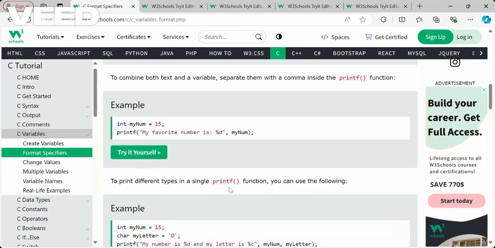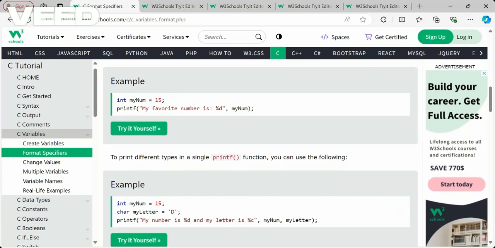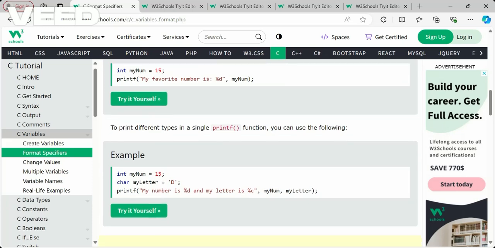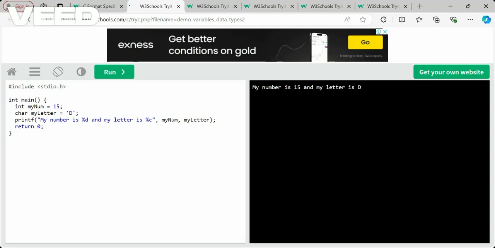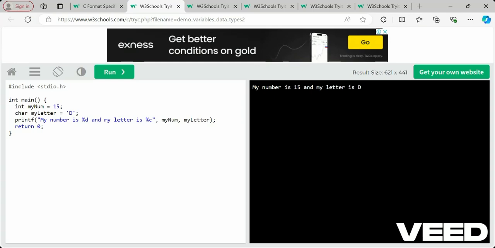To print different types in a single printf function, we use the same placeholder concept. As I told you, whatever value is to be printed should be specified after a comma. Like see, my number is %d, which will get an int value in this placeholder, and my letter is %c, which will get a character value.